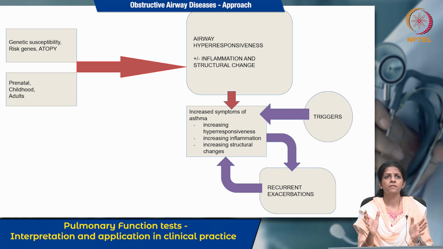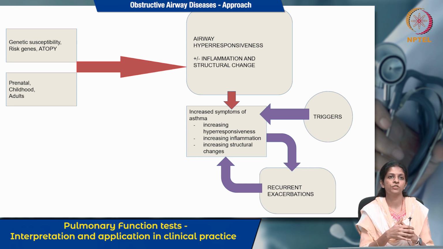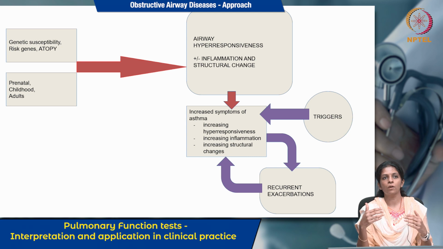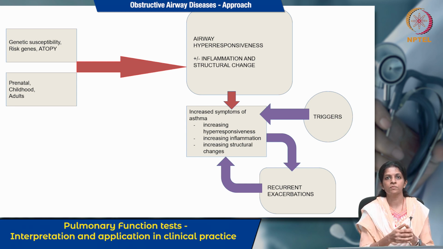In this slide, the same thing: the person who is atopic is one who has allergy, and if they have genetic susceptibility or risk genes, and if they are exposed to the high risk factors I described previously, in their prenatal or childhood or adult periods, this leads to development of symptoms due to bronchoconstriction, which is further because of the airway hyperresponsiveness along with inflammation and structural change.